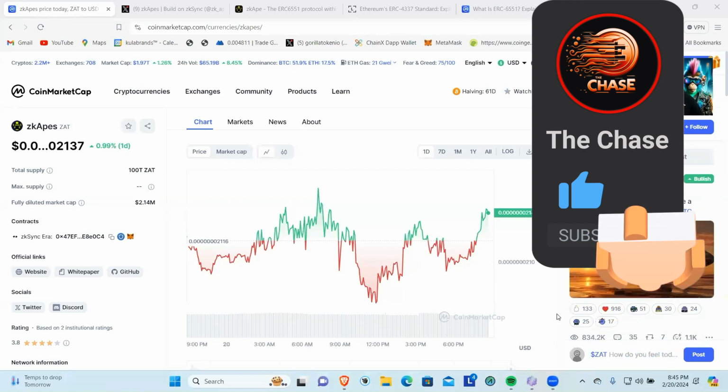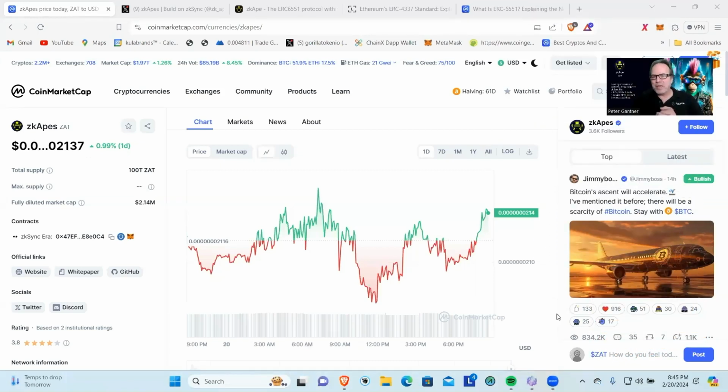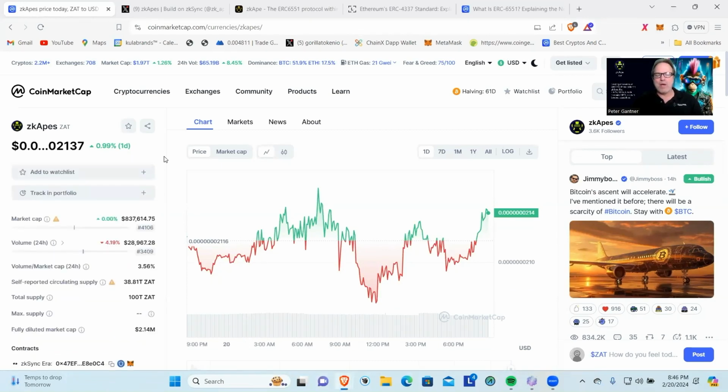One of the unique things about this is it is on the zkSync chain. It's a chain that's getting ready to make its big debut, right? People right now are working to qualify for airdrops from the chain. It's got a huge amount of potential. And this is a native project that's being built on the zkSync chain. As new chains come out, of course, if it's super successful, this could be one of those projects that ends up being super successful along with it. Only time will tell, right?